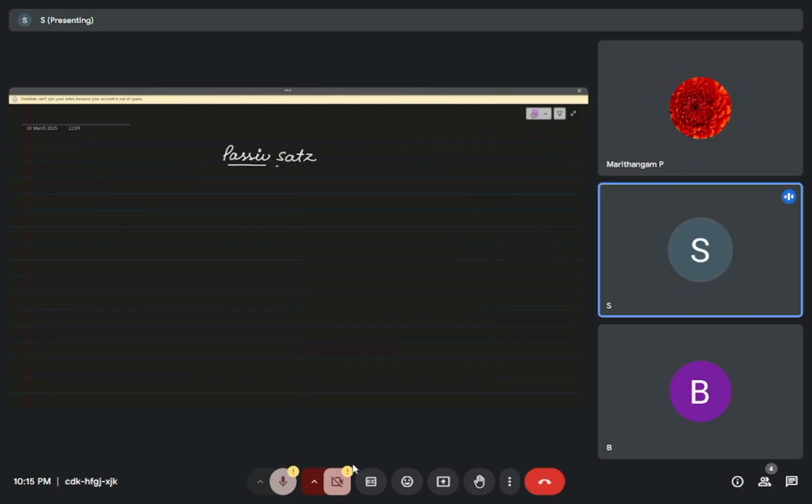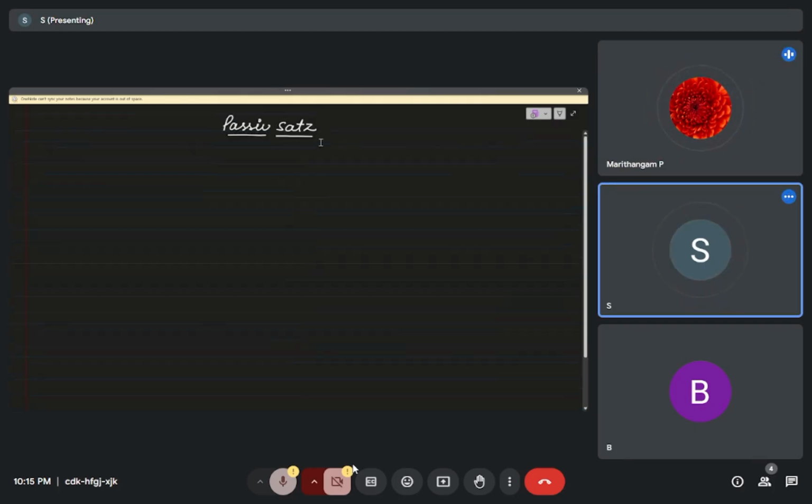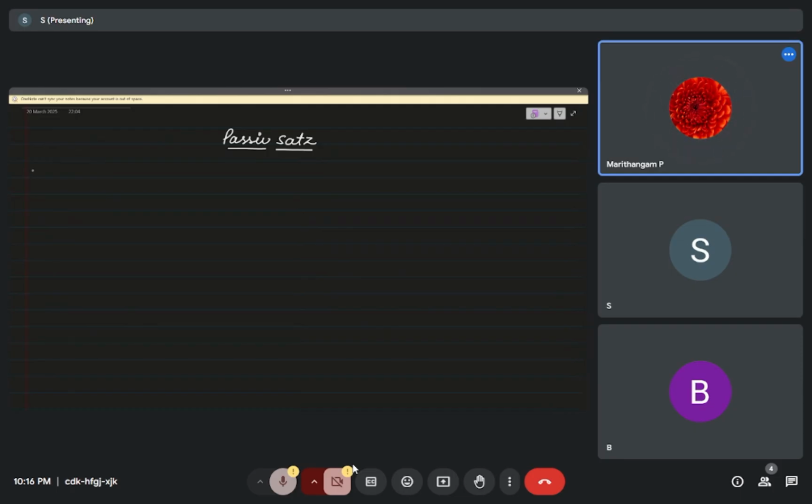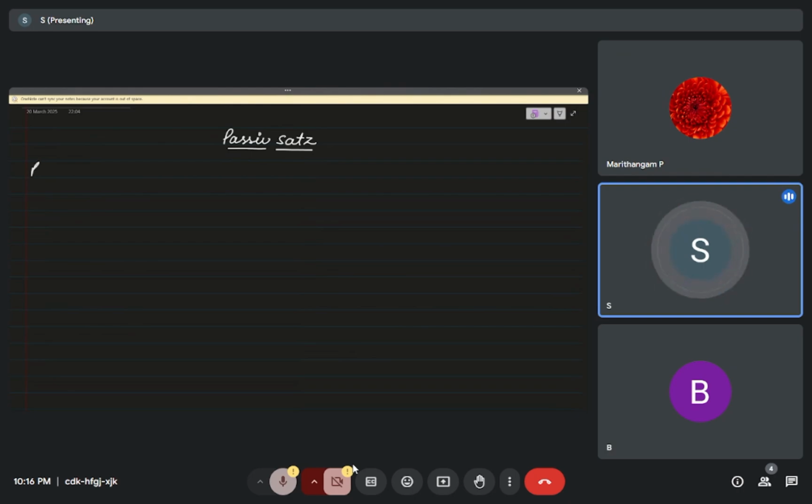So passive Satz, that means passive sentence. In a passive sentence, the main importance we give to the doer, like who will do the work.